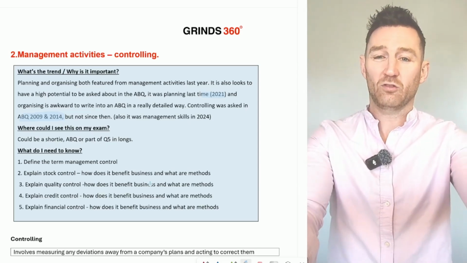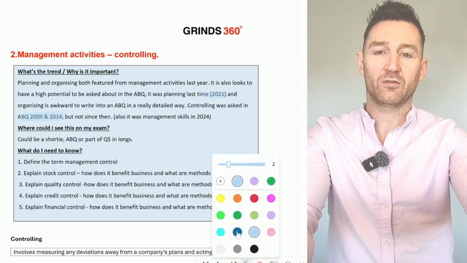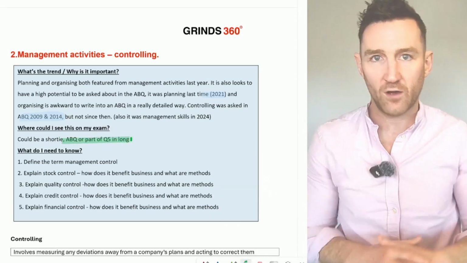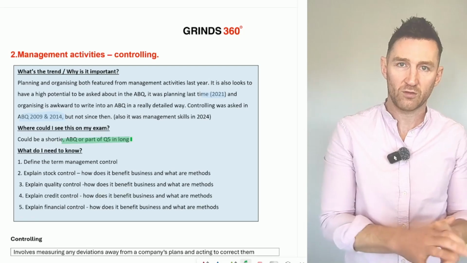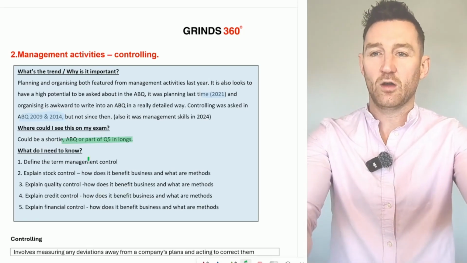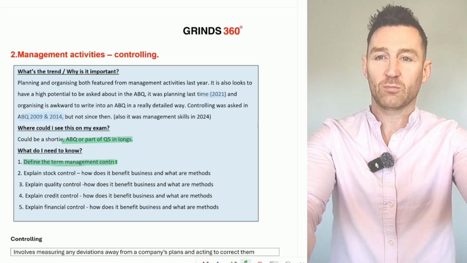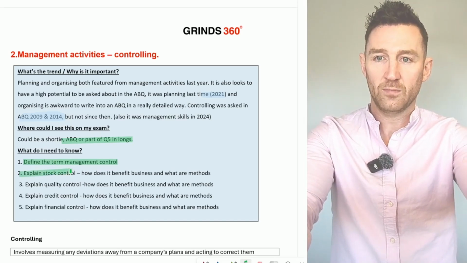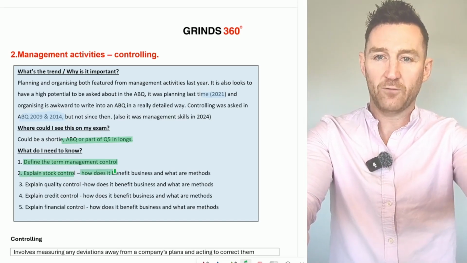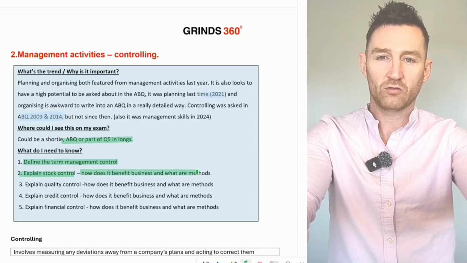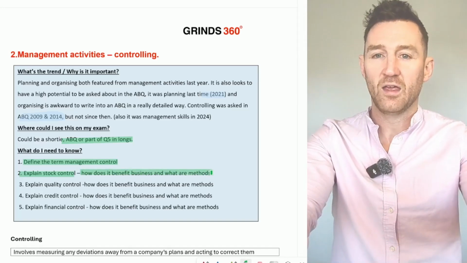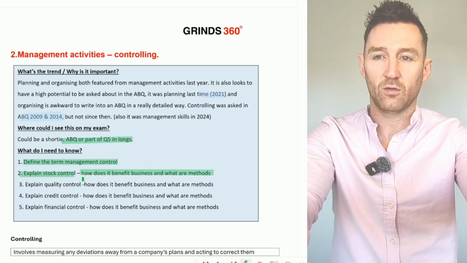It could be a potential short question, but it came up as a short question last year, so less likely there. ABQ likely, or it could be part of question 5 in the long questions, which is the first question in part B. So what do you need to know? You have the definition of management control, so two sentences to explain it. You have to be able to explain stock control, and then you need to know the benefits of stock control, or the efficiencies of good stock control, because that's the language they've used in the past, and then some methods of stock control.